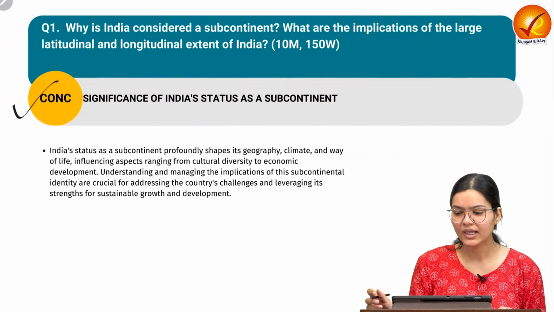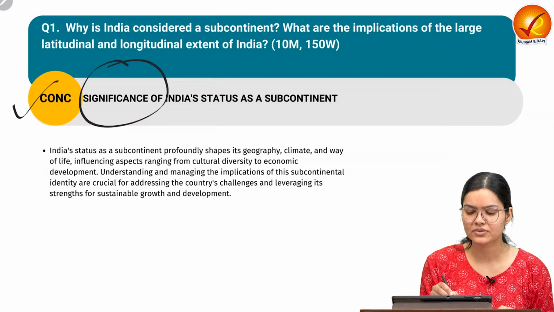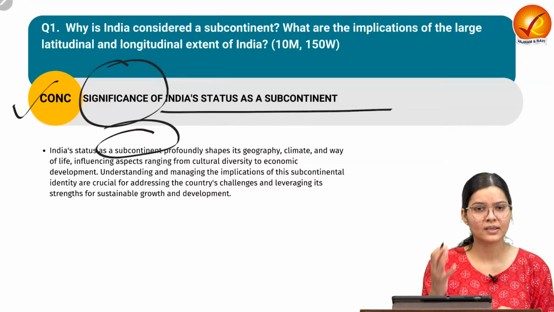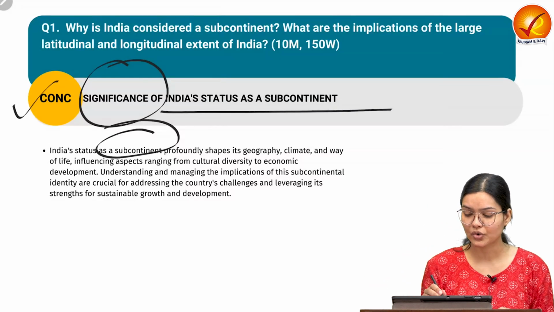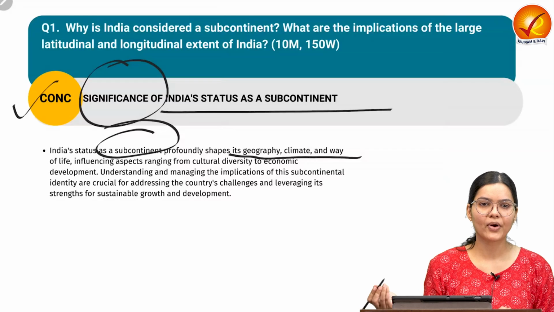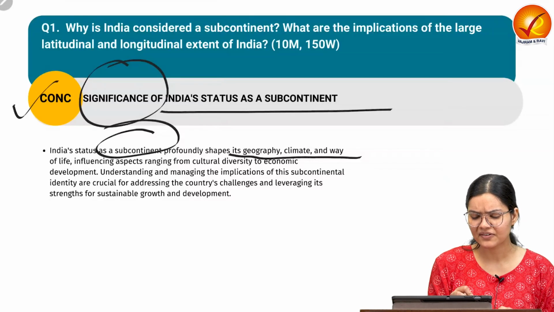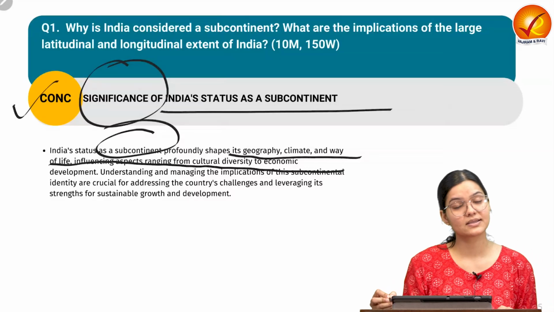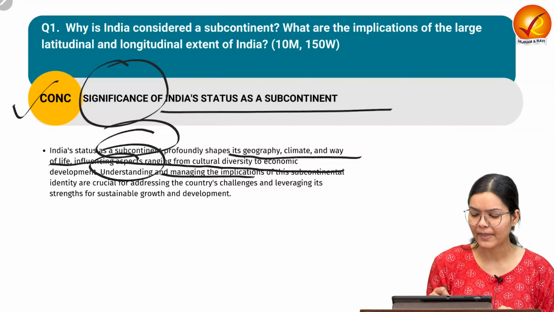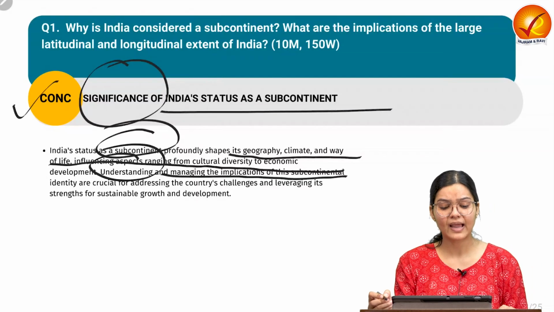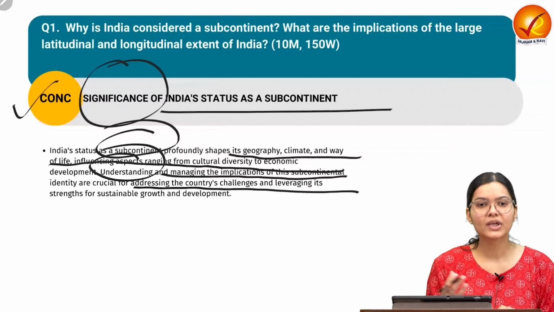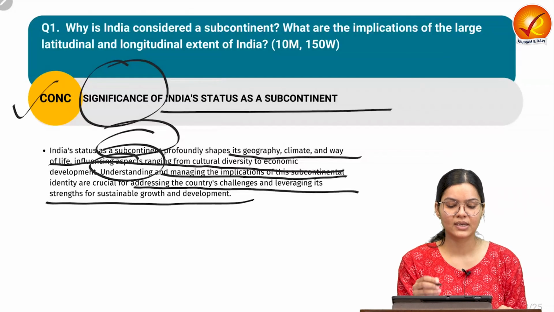Now come to the conclusion. Here in conclusion, we can discuss the significance of India's status as a subcontinent. For example, we know the subcontinent characteristics provide geographically distinct features. Also, we have climatic and other important aspects such as way of life, and it is influencing different aspects of the country such as cultural diversity and economic development. And it is very important to understand and manage the implications of this subcontinental identity, because it is crucial to addressing the country's challenges and to taking advantage of the strengths for sustainable development and growth.